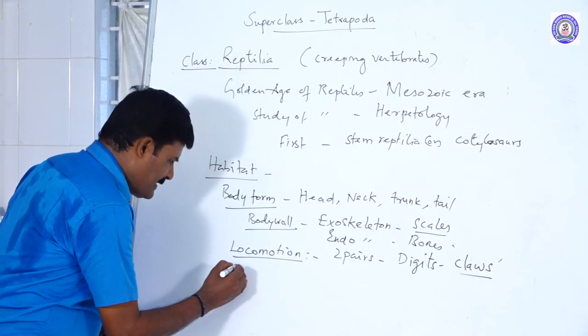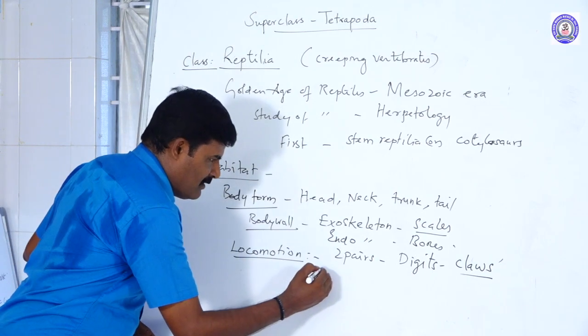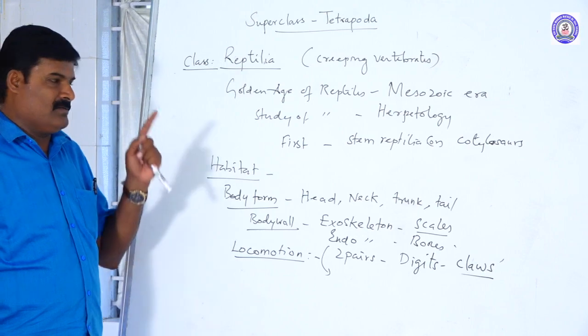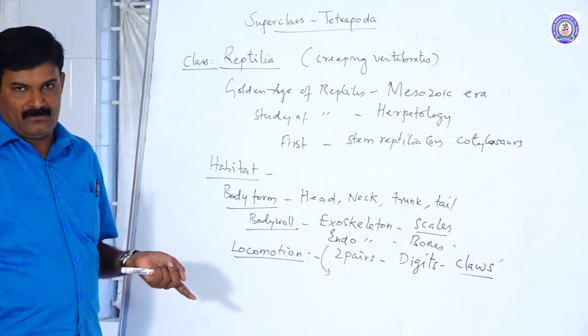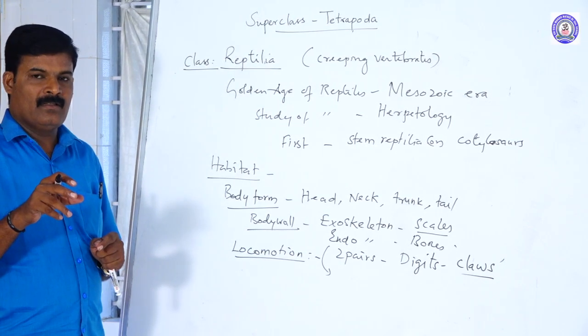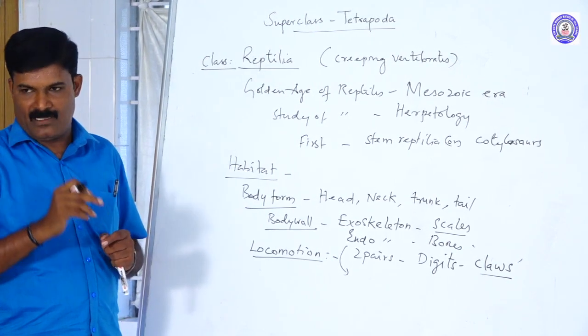The next system is the endoskeleton. What type of endoskeleton is it? In frogs, the amphibians, the skull is dicondylic. In amphibians there are two occipital condyles attached with the vertebra.